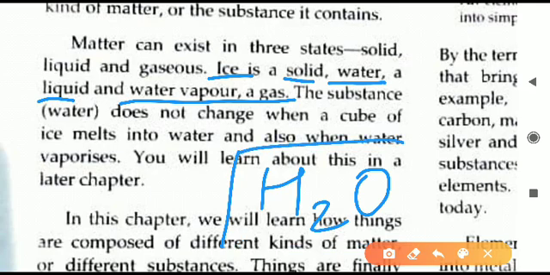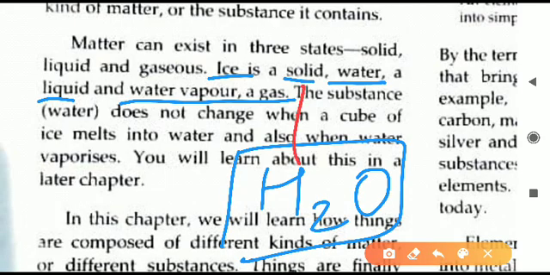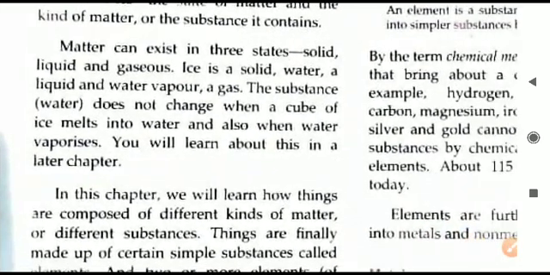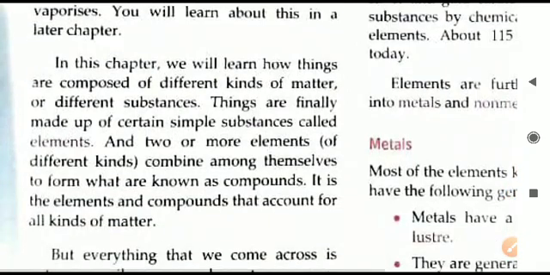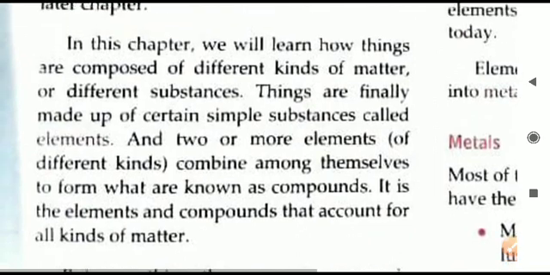The same substance can exist in different manners. It can be a solid, it can be a liquid, or the same substance can be a gas also. That is what we call states of matter. The states of matter can change, solid to liquid, liquid to gas, and the opposite can obviously happen, which you have learned in the previous chapters. In this chapter we will be learning how different substances combine together to form different substances.